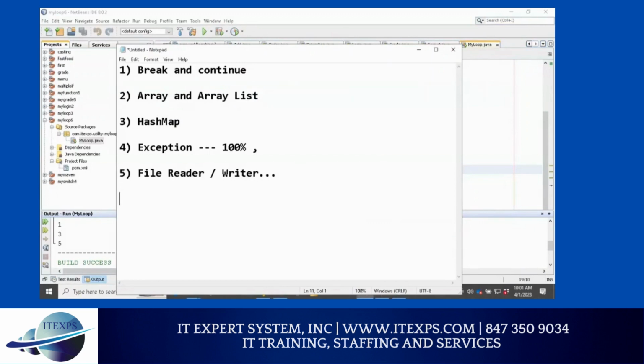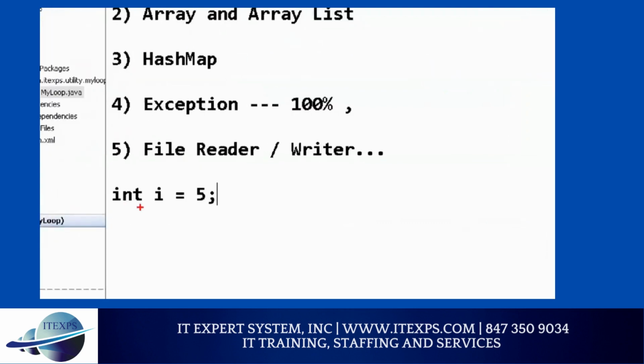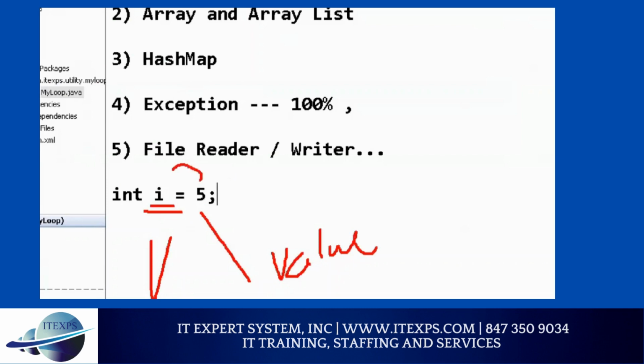So far, if you notice, we do int i equal to 5 and then a semicolon. So what is i here? Variable. And what is 5 here? Value, right? And then I give 5 to i, meaning I'm assigning. Yes or no? And int is the data type.